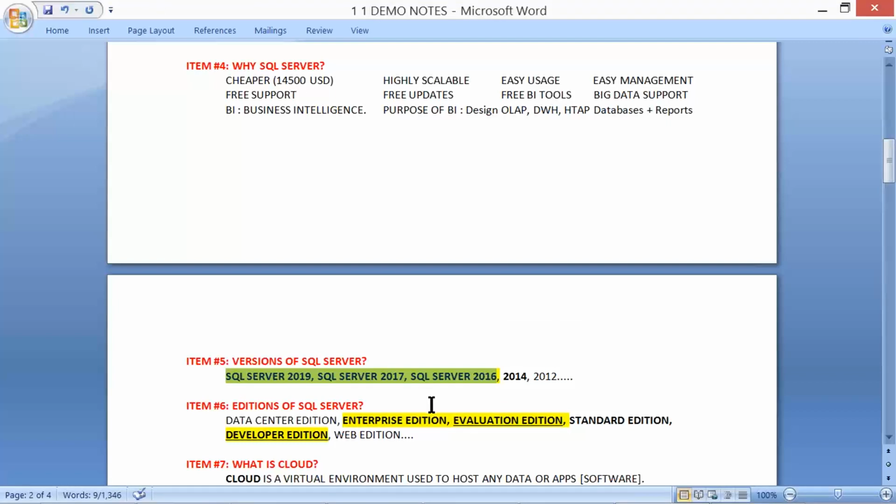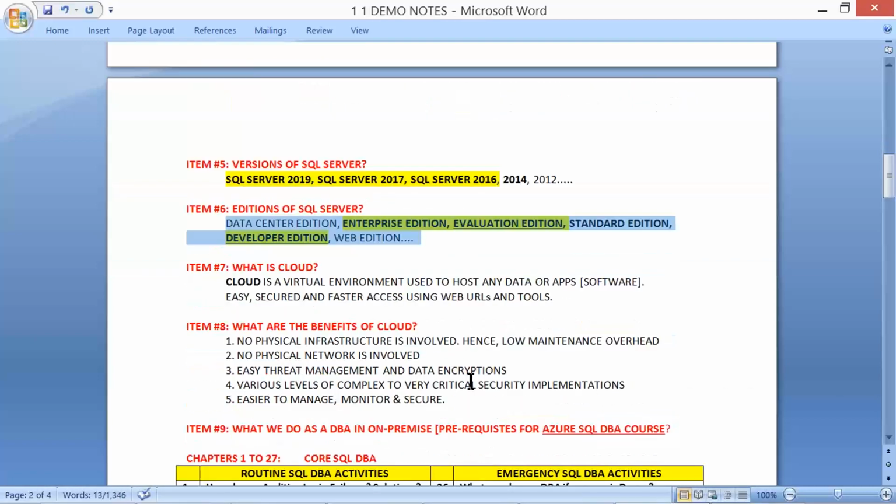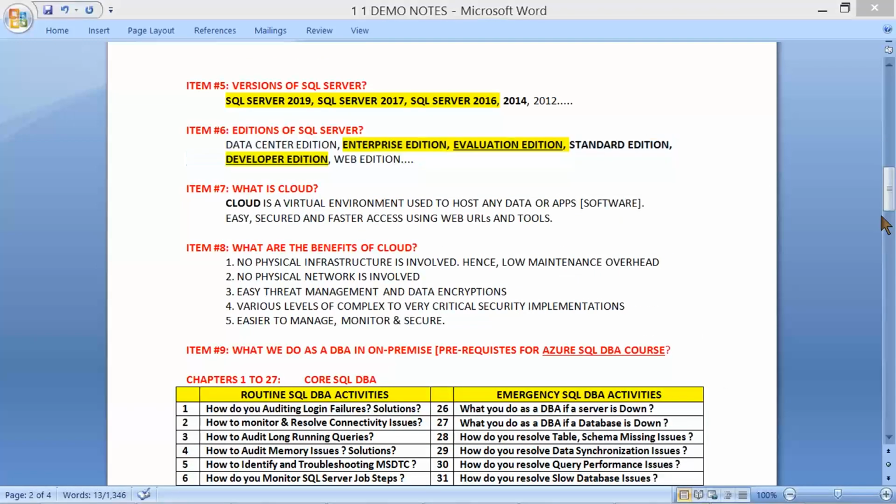And we have different editions of SQL Server. Data Center Edition, the most ultimate powerful edition. Enterprise edition, evaluation, standard, developer, and so on. In our course, we have a specific lab plan to touch base with 3 editions and 3 versions.